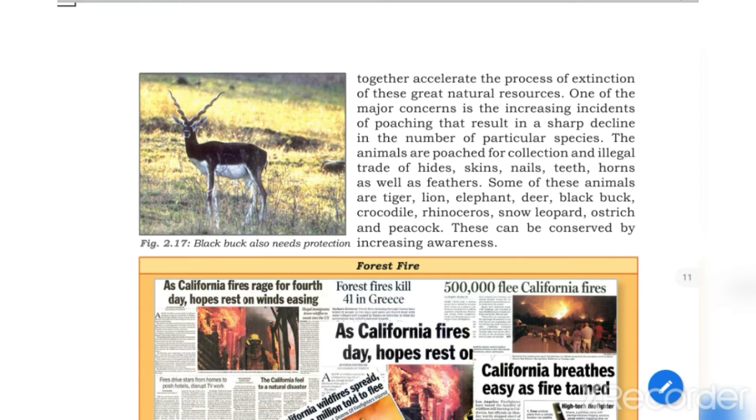One of the latest examples in front of us, in yesterday's newspaper, I was reading that one pregnant elephant was killed in Kerala by some people. They fed her a pineapple, and it was full of firecrackers. So it burst in her stomach, and she was pregnant. So they killed two elephants. It was really an inhuman activity.